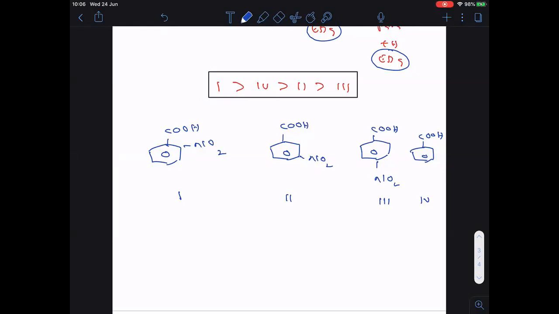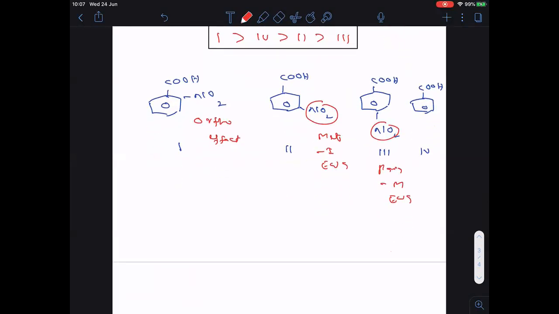Okay, come on, let us see what are the effects operated here. In case of the first one, ortho effect is there. Second one, meta position: at meta only inductive, minus I group, which is an electron withdrawing group. This is the para position. At para, this is the minus M group, which is an electron withdrawing group.